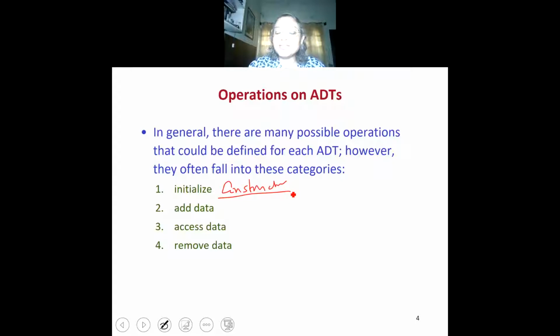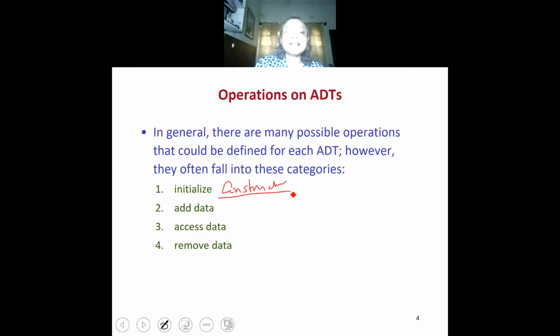So the constructor function can initialize the data type by creating either an empty instance of the data type or an instance containing some data. So these are the construction functions. Then there are adding and removing data, that is the modification functions by which one can modify the data type. For example, one can add new fields, one can remove certain fields, one can modify some fields. So these are the modification functions.